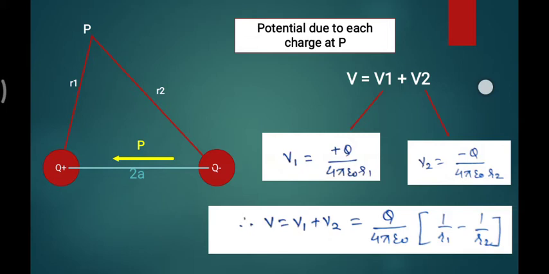But there is an issue. What is R1, what is R2? It is not a set of separate charges. It is one system with distance 2a between them. So the potential we find, which depends on R1 and R2, should instead depend on the distance from the center of the dipole.